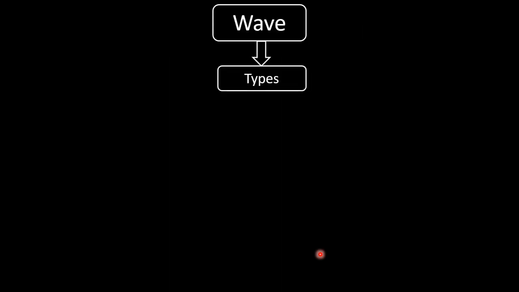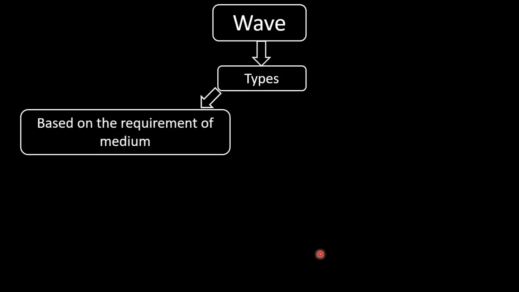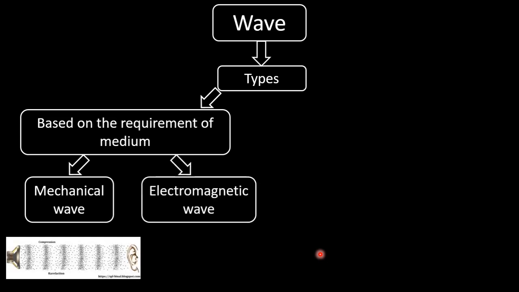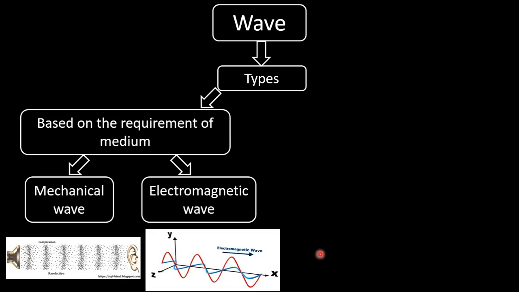Now we will discuss the types of waves. In one way, we can categorize the waves based on the requirement of a propagating medium. By this process, we can categorize waves as mechanical waves or electromagnetic waves. So what is called a mechanical wave? If a medium is necessary for the propagation of the wave, that is called mechanical. If no propagating medium is required, that is called a non-mechanical wave or electromagnetic wave.